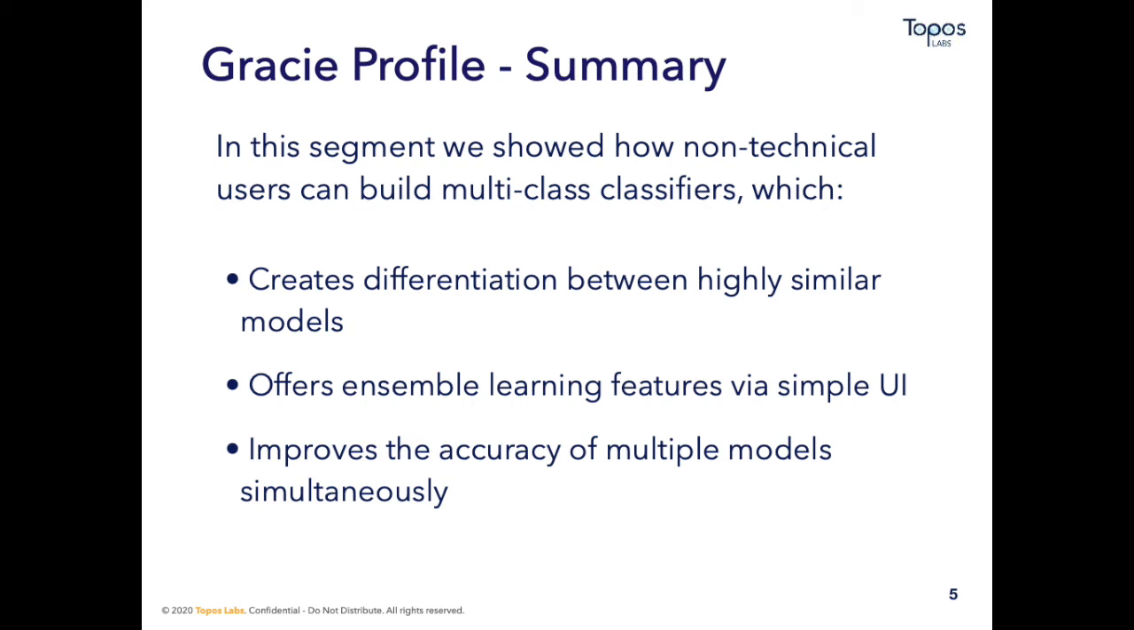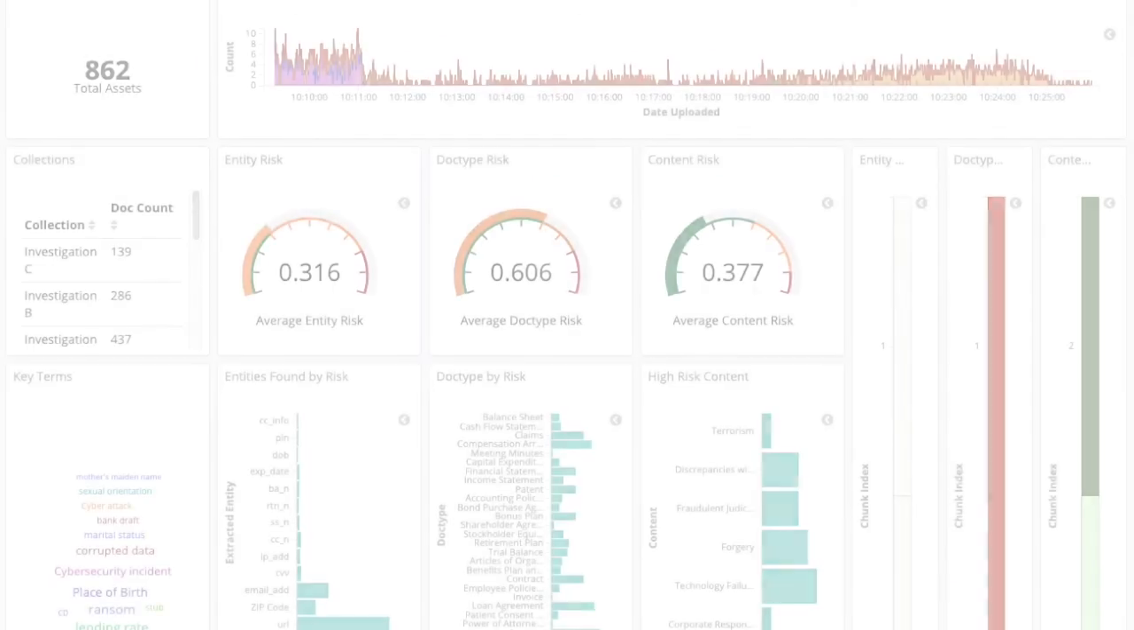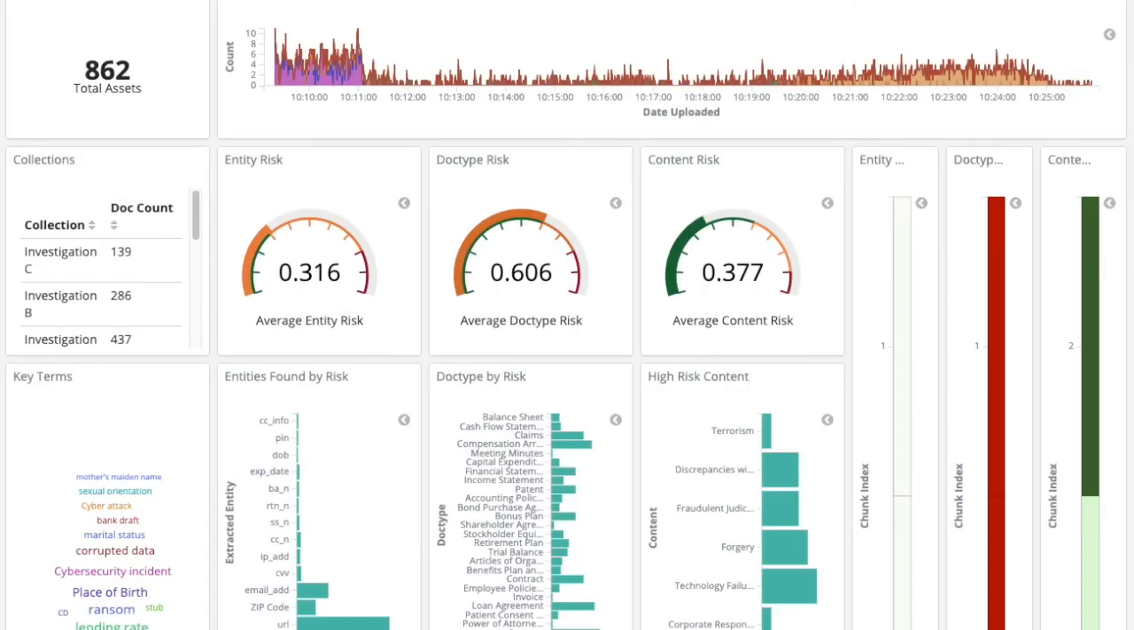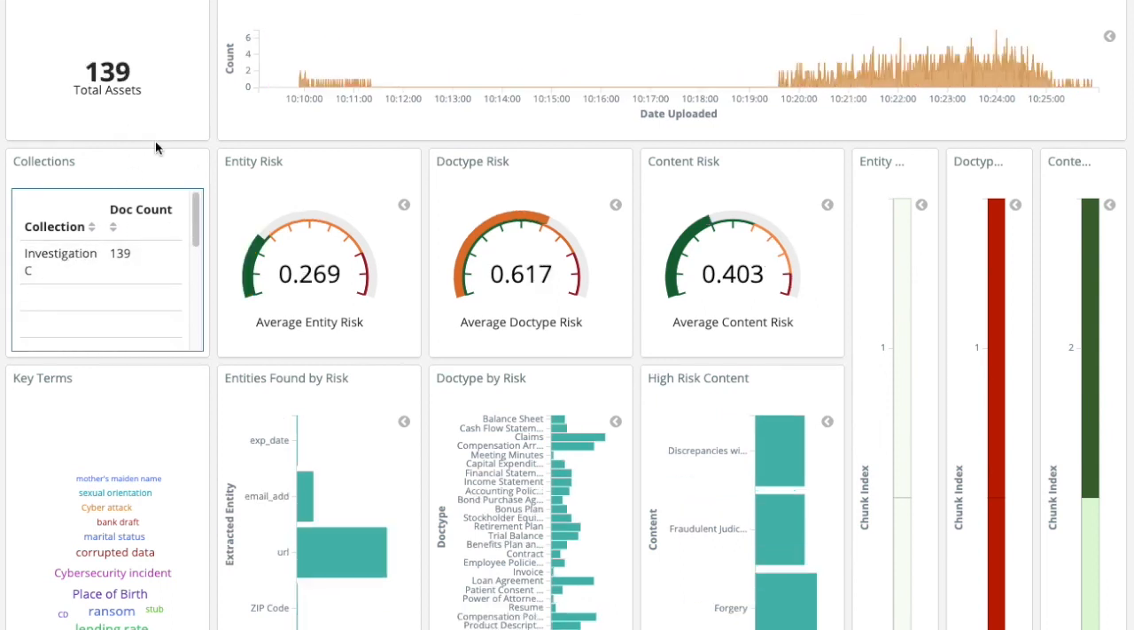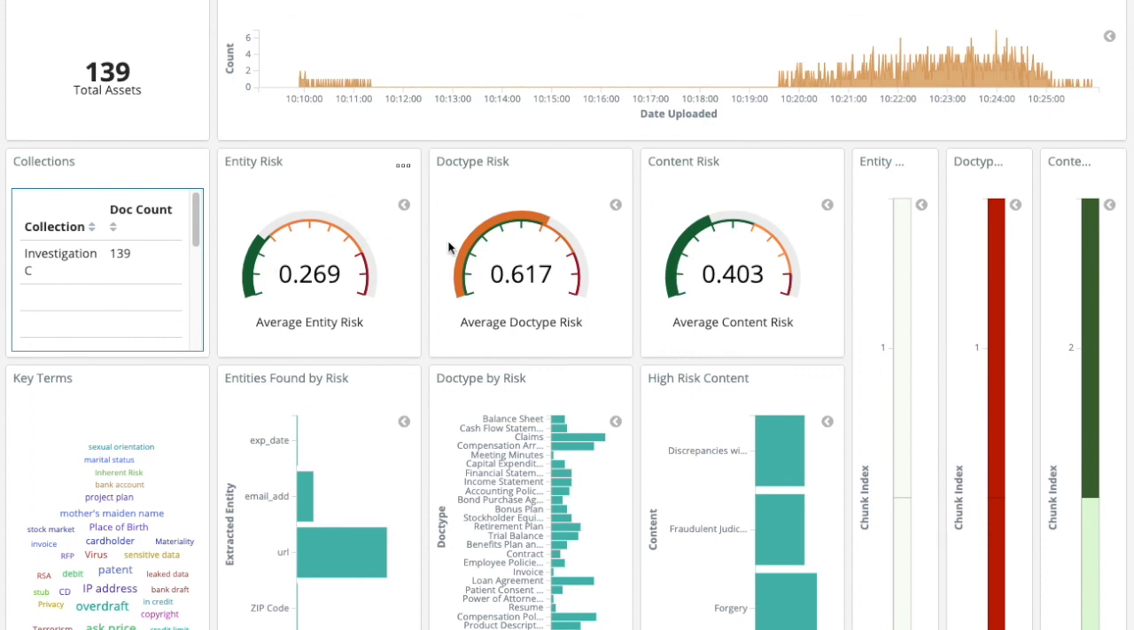As an example, here's a dashboard that visualizes a data lake for an investigations team empowered entirely by our models. All of the models that you see in this dashboard are built the exact same way that we built the models in the previous demonstrations. In the top left hand, we have the total number of documents that were processed, sorted by the collection that they belong to. In the middle, we have three columns around entity risk, doc type risk, and content risk.